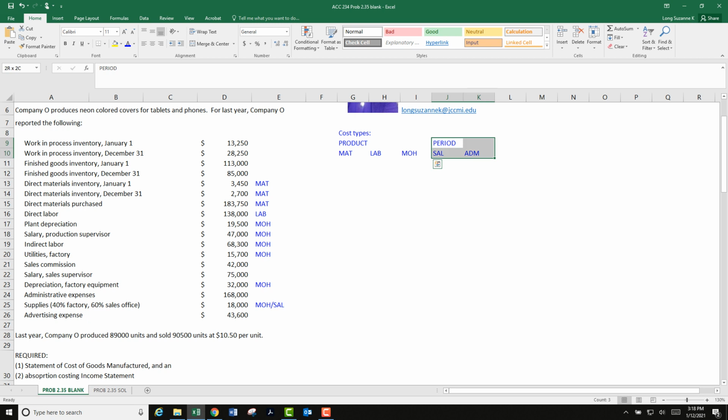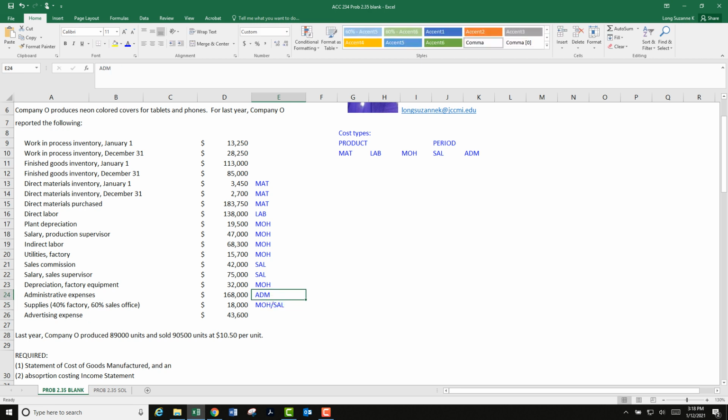Now we're looking for period costs, operating costs, selling or sales related, and admin or general and administrative related. And I saw these down here. So sales commission, that's sales related. Salary for the sales supervisor, same. Admin, that's admin.